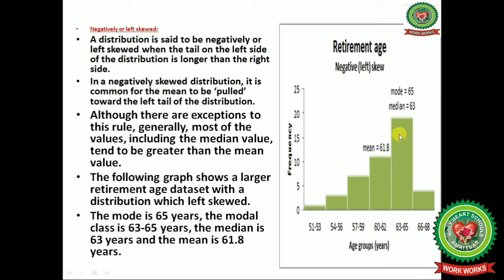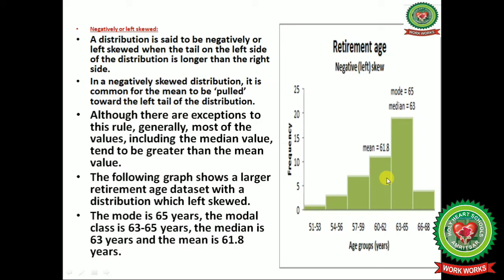Negatively or left skewed. A distribution is negatively or left skewed when the tail on the left side of the distribution is larger than the right side. This side tail is larger and this side tail is smaller. In a negatively skewed distribution, it is common for the mean to be pulled towards the left tail of the distribution.